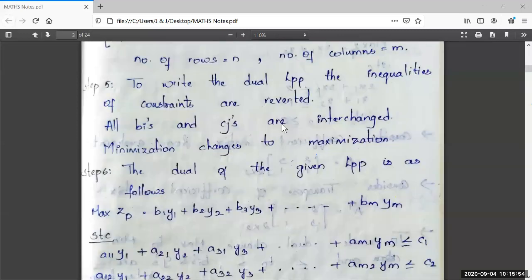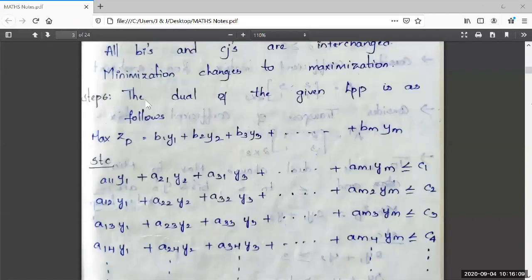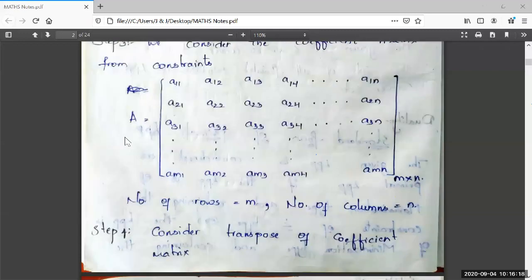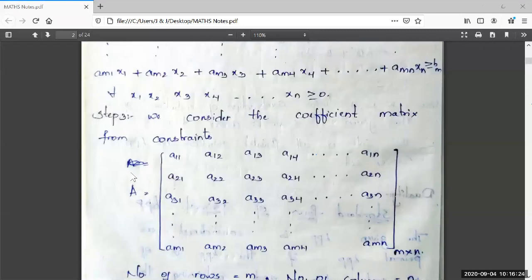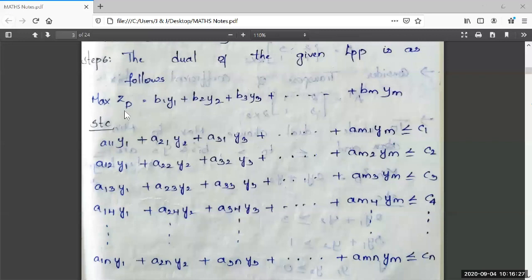Right. All bi's and cj's should be interchanged. Minimization changes to maximization while writing the dual LPP from the primal LPP, right? See here, in the sixth step, I'm writing the dual of the given LPP as follows. In primal LPP it was min ZP, and here in dual LPP it is max ZD. Instead of min ZP, I have written max ZD, right?